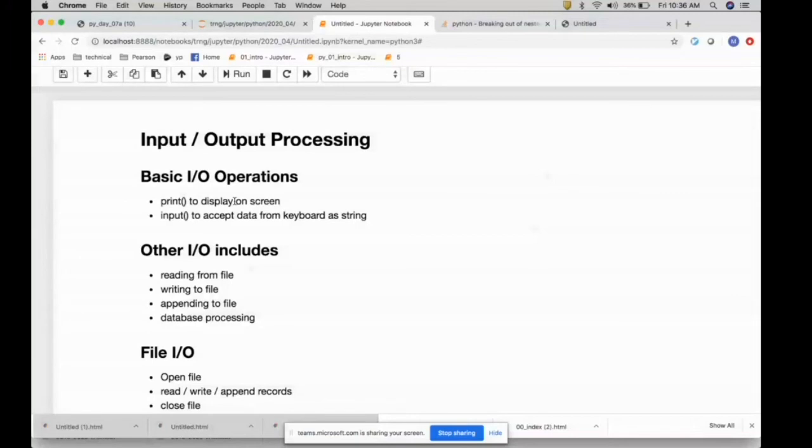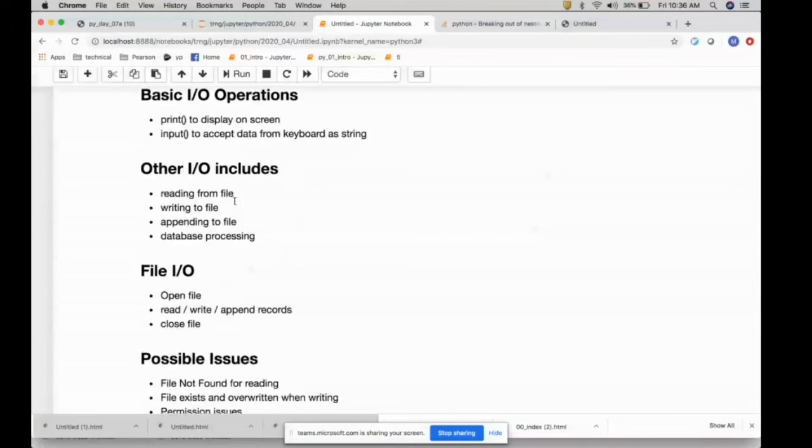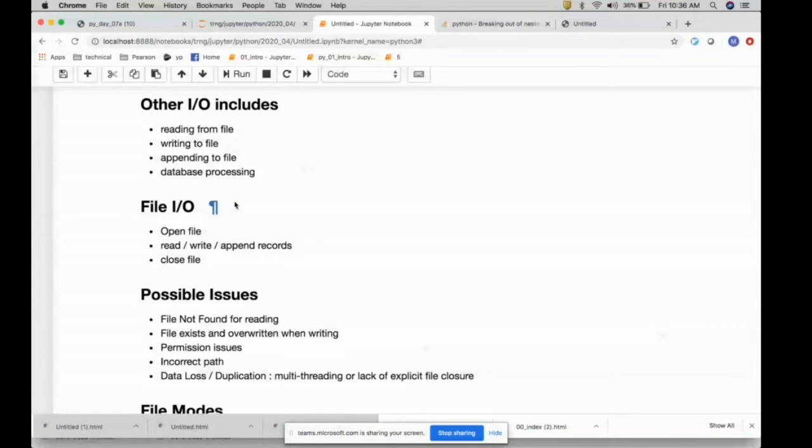Okay, so now we will talk about file operations in general. When I say file, a file is a chunk of data that resides on your hard disk. Based on your operating system, there will be a file system associated with it.